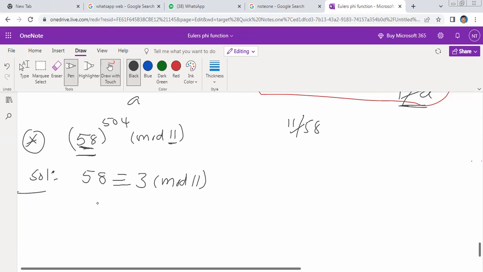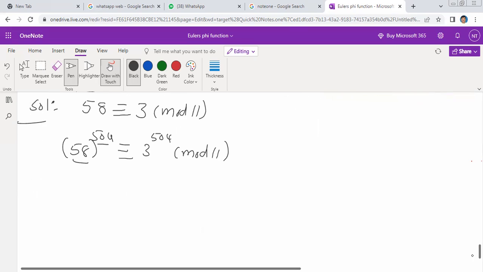Therefore this is also equivalent to 58 whole to the power of 504 is congruent to 3 to the power of 504, taking the whole power 504 on both sides, modulo 11. Yes, so 58 whole power 504 is also the same as 3 to the power of 504 modulo 11.